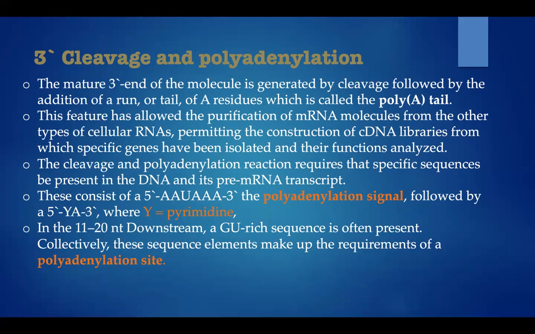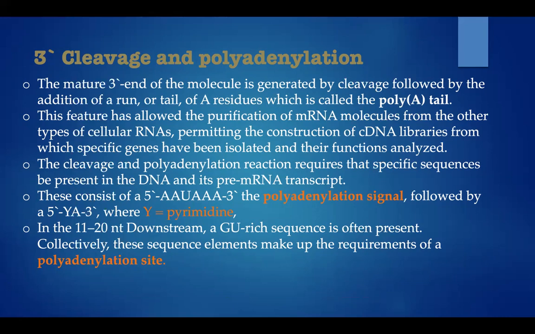This feature has allowed the purification of mRNA molecules from the other types of cellular RNAs, permitting the construction of cDNA libraries from which specific genes have been isolated and their function analyzed. The cleavage and polyadenylation reaction requires that specific sequences be present in the DNA and its pre-mRNA transcripts.